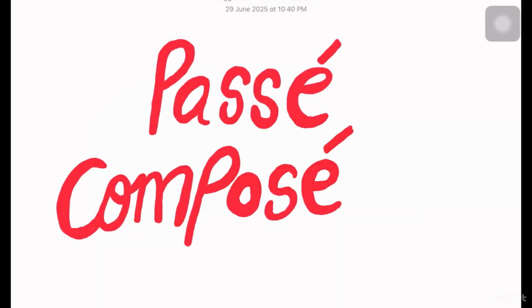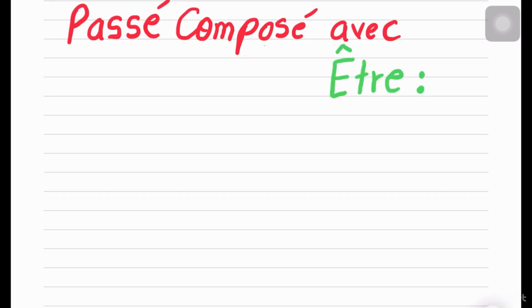Hi my little baguettes, today we're doing Passé Composé with être and I'll make you understand in such a way that you're going to be haunting Passé Composé's dreams. So today we're going to be doing Passé Composé avec être.